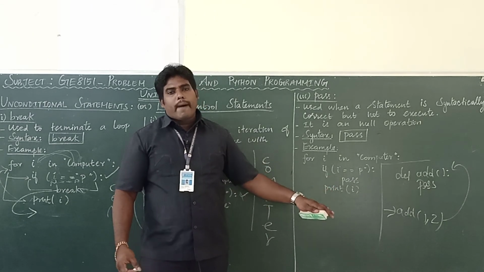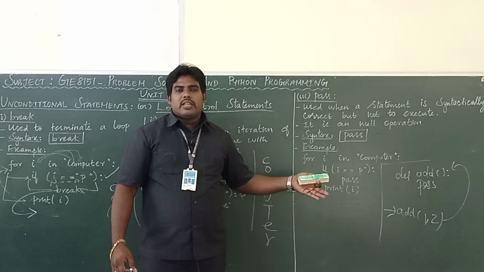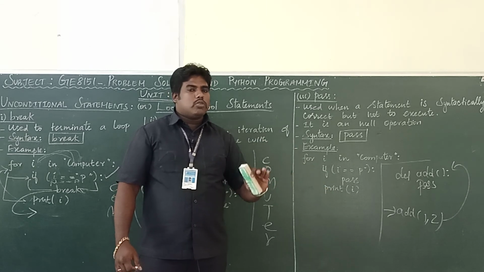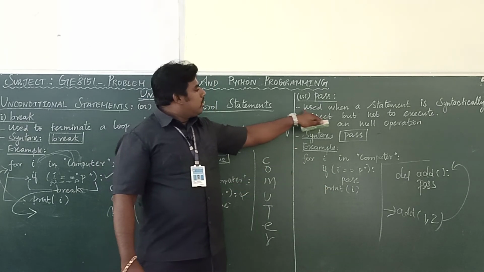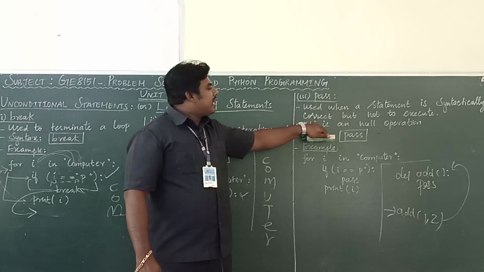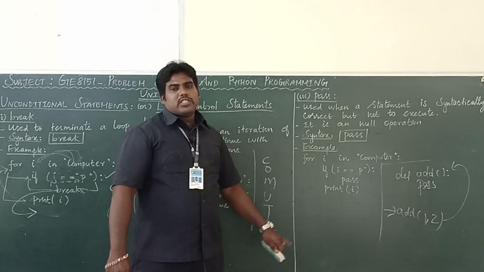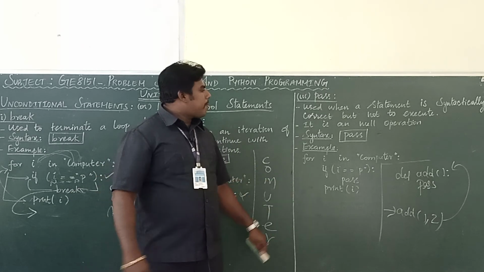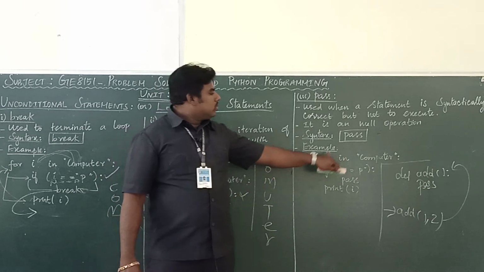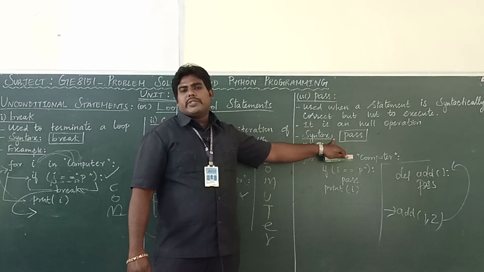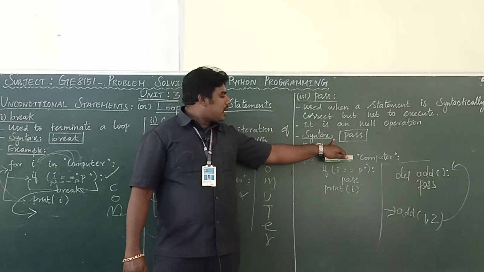I can remove the pass and then add the other statements. That's the use of pass. It is used when the statement is syntactically required but you do not want to execute anything. It will execute but it won't do any operation. That is pass. For that you have to use the keyword pass in small letters.